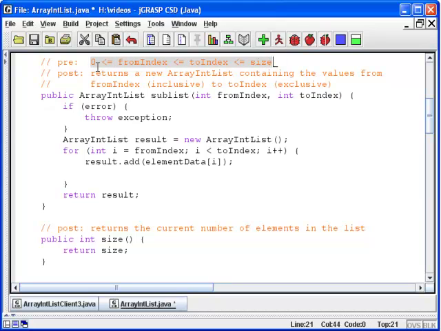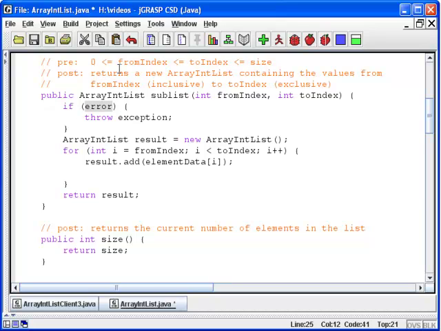And there's actually 3 parts to this precondition. We want to be sure that 0 is less than or equal to the from index. We want to make sure that the from index is less than or equal to the to index. And we want to make sure that the to index is less than or equal to size. We want all 3 of those things to be true. So it's a logical and. We want something and something and something. But that's what we want to have be true in order to make it legal. We're trying to specify what would make it illegal. So we want the negation of that.